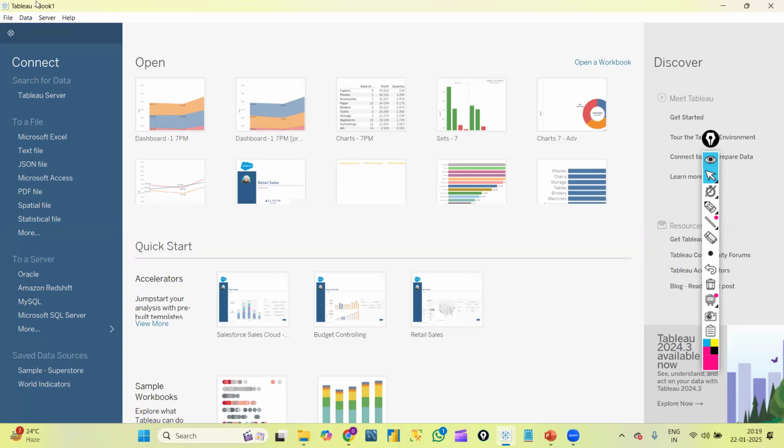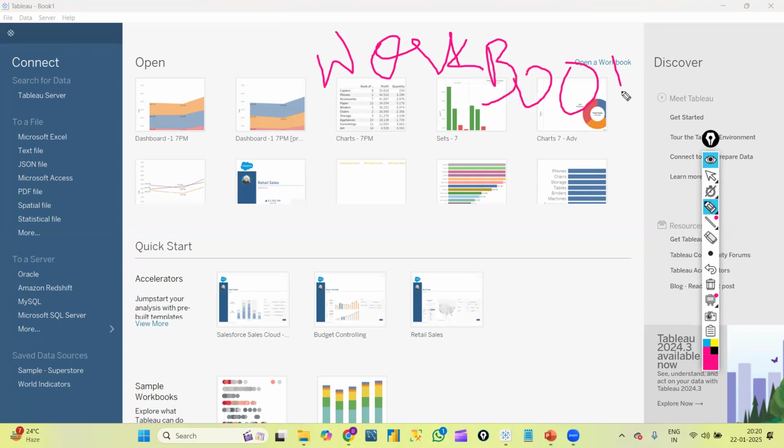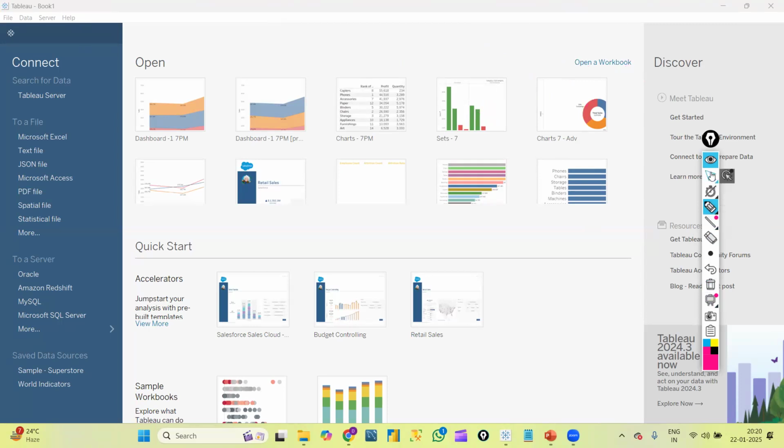And you can see here Book 1. Book 1 is my workbook. Basically, this is called a Tableau workbook. By default, the workbook name is Book 1. I can change it if I want. I can just rename this. Now let's create our first graph.